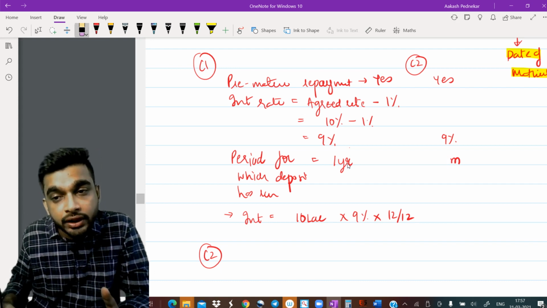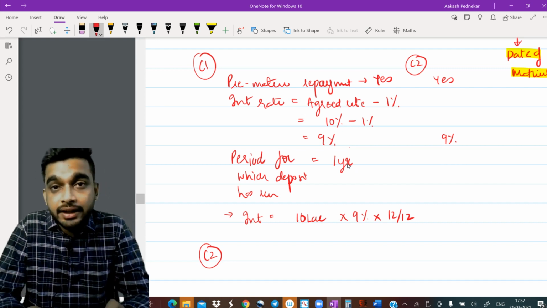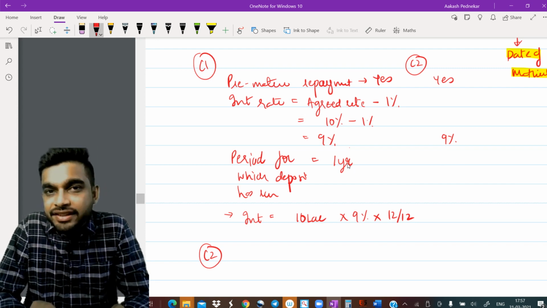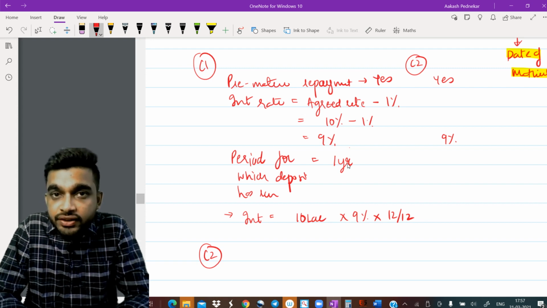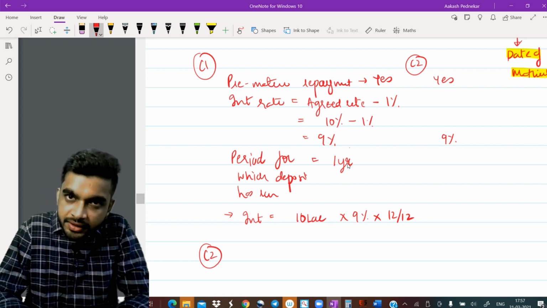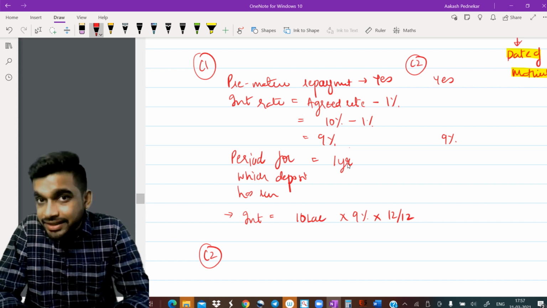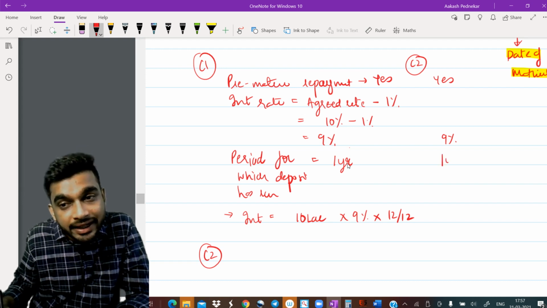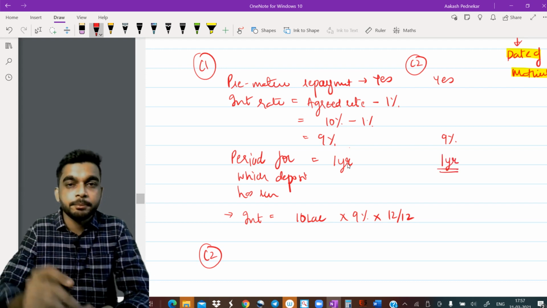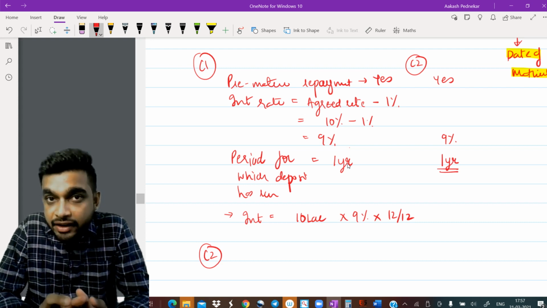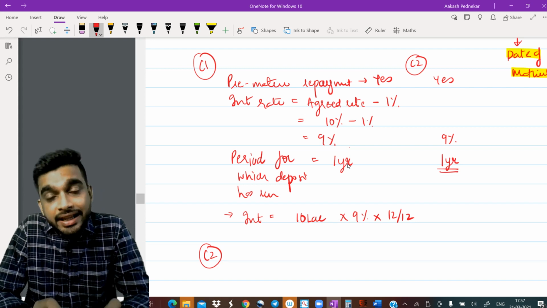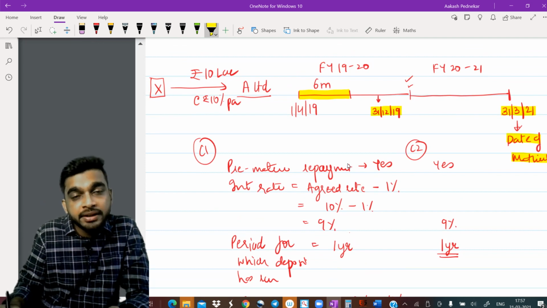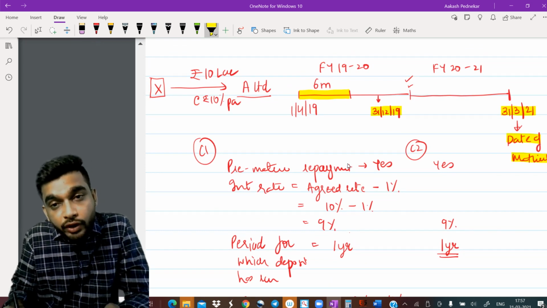Law says, listen to me very carefully, if the part of the year consists of less than 6 months, in such a case you will take it as 6 months, and if the part of the year consists of more than 6 months, you will take it as exactly a year. So here, guys, again you will get an interest for a full year. Be very careful with this. Even though you are asking for money on the 31st of December, the company will repay you an interest for the entire year.